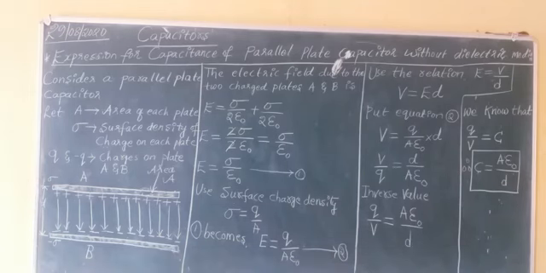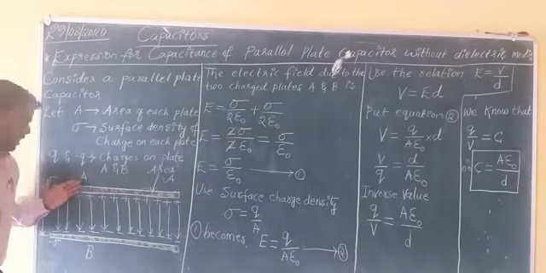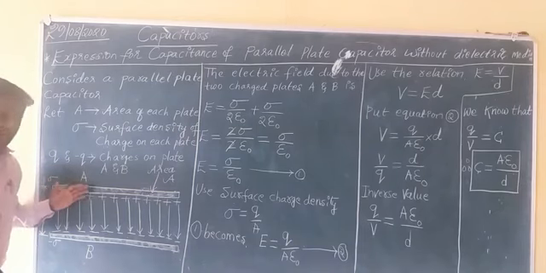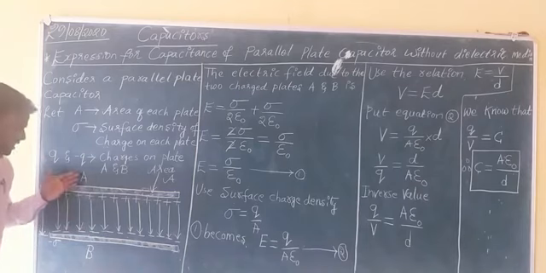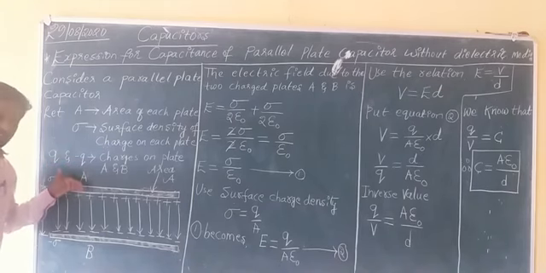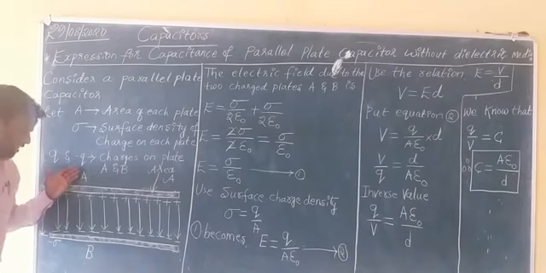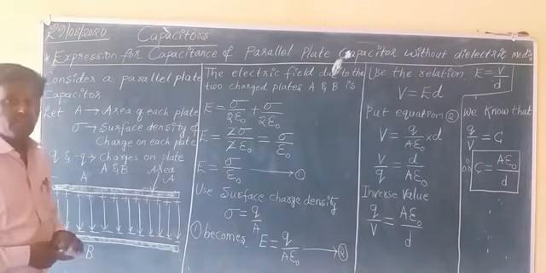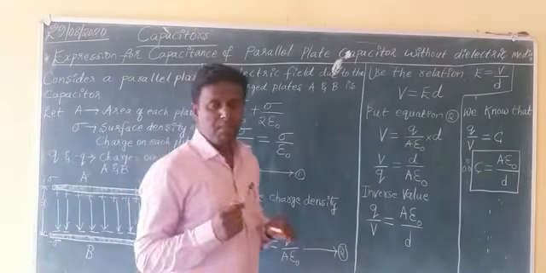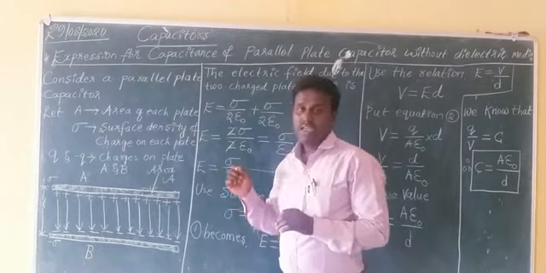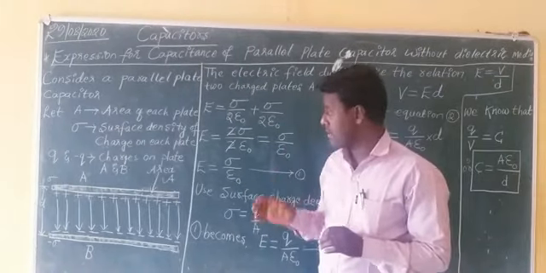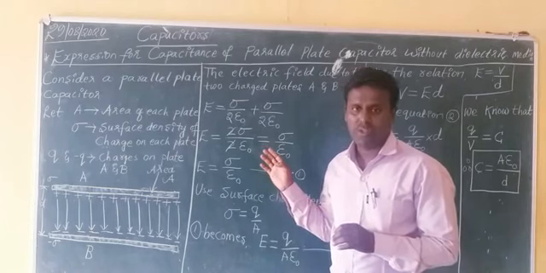Next, think about the electric field of the conductors A and B. See, the electric field on the outer region of conductor A is 0, because of the outer region and inner region. The surface electric field at a point on the surface of a conductor is sigma by 2 epsilon naught.